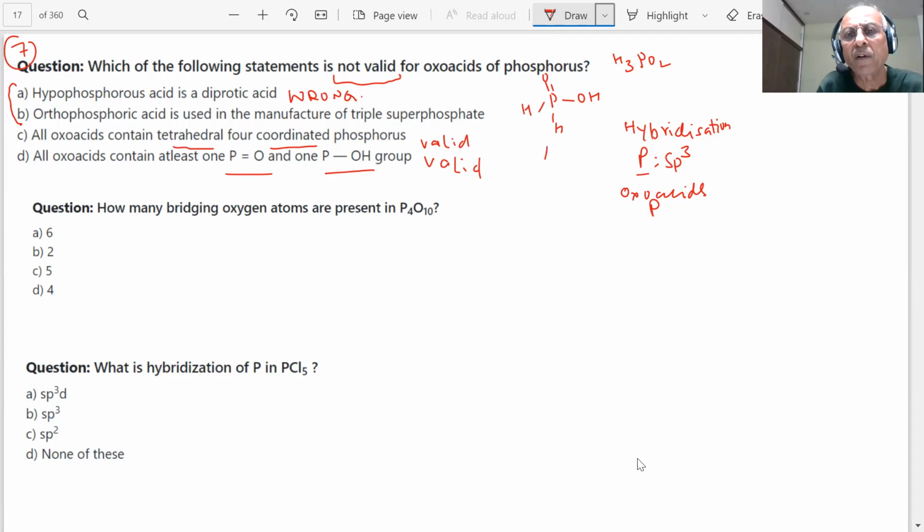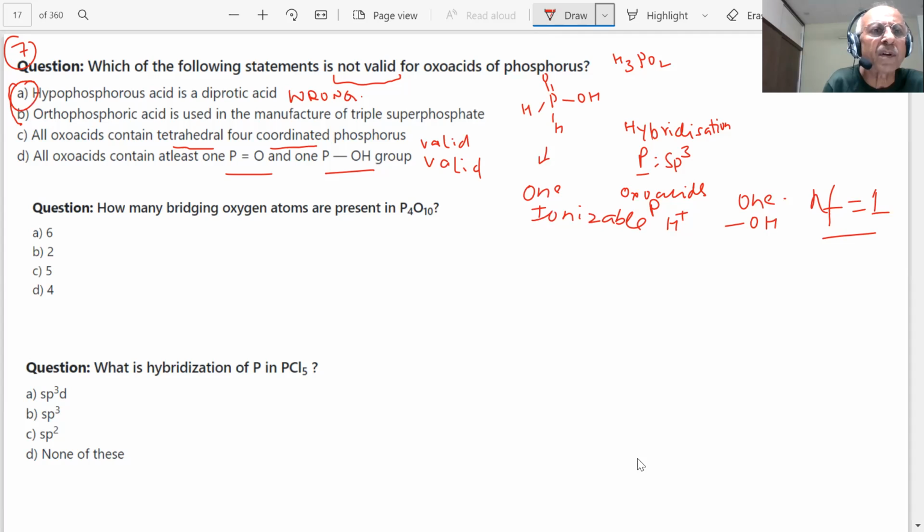It has only one ionizable H plus. Only one OH group is there. I always say N factor is 1. You know what is N factor, student? How many ionizable protons are produced? Therefore, our answer is A.